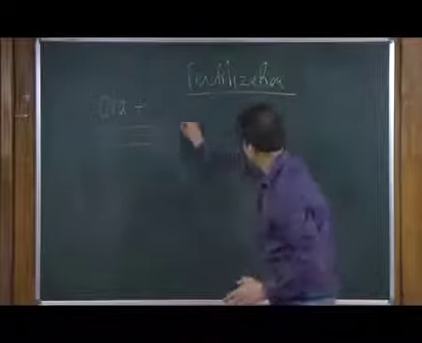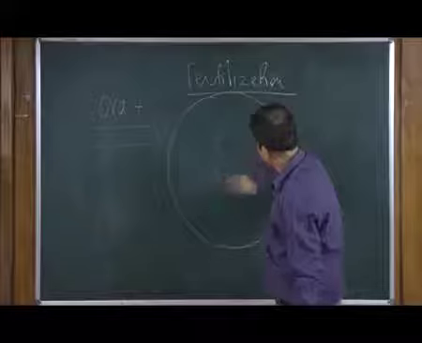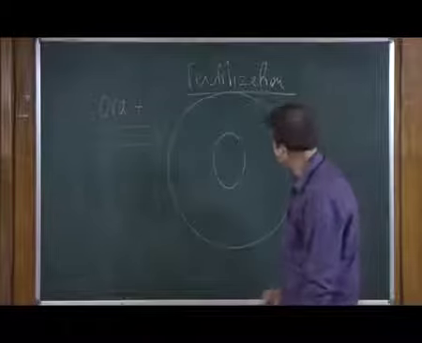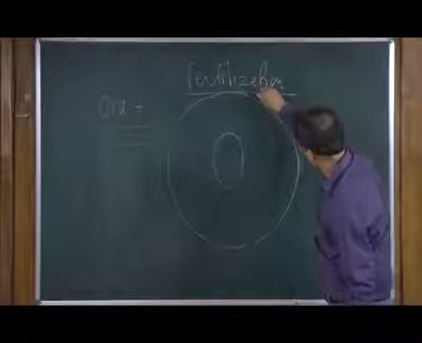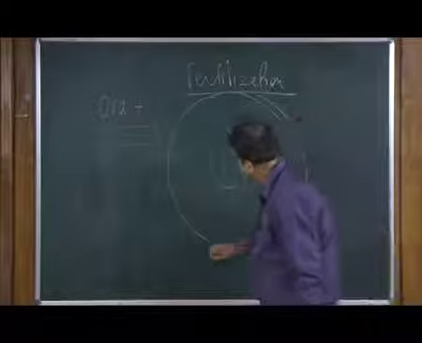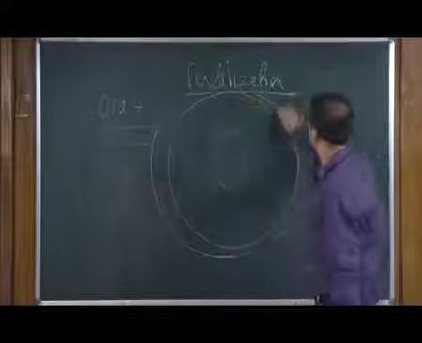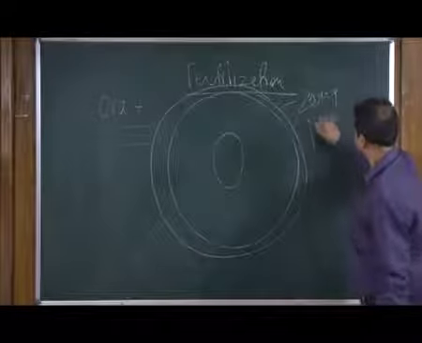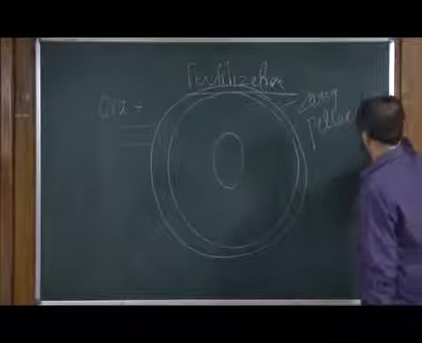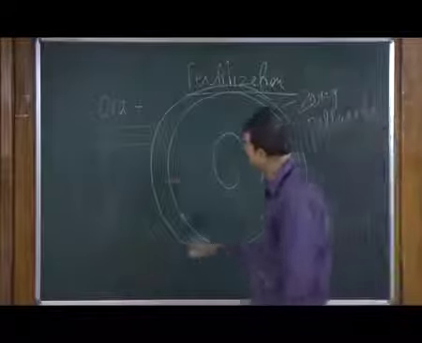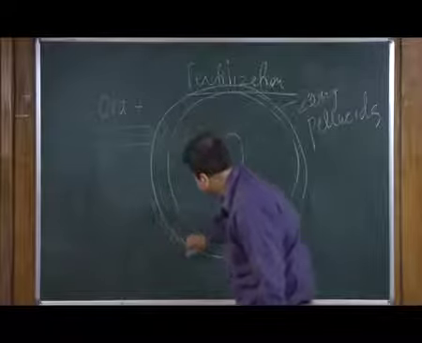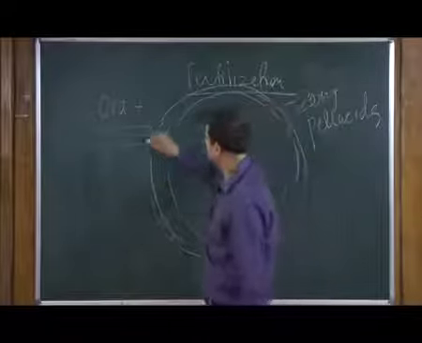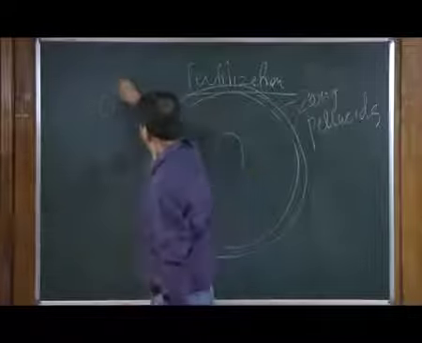Here we have the ova; this is the nucleus of the ova, the outer covering is called the vitelline membrane, and after the vitelline membrane we have a specific covering called the zona pellucida, and after the zona pellucida we have very specific cells lining it called the corona radiata.